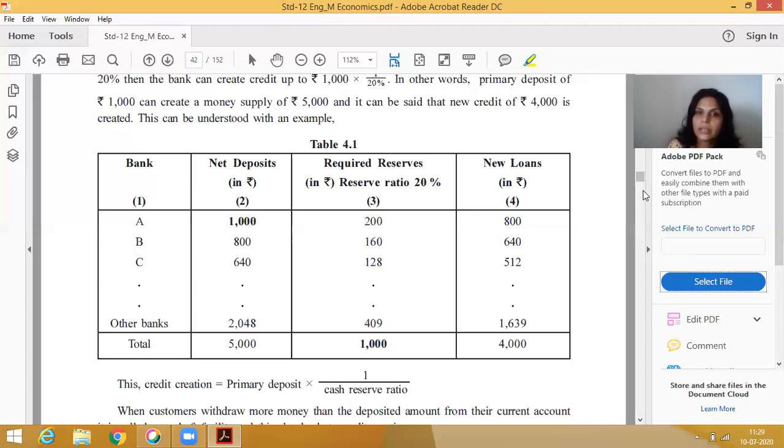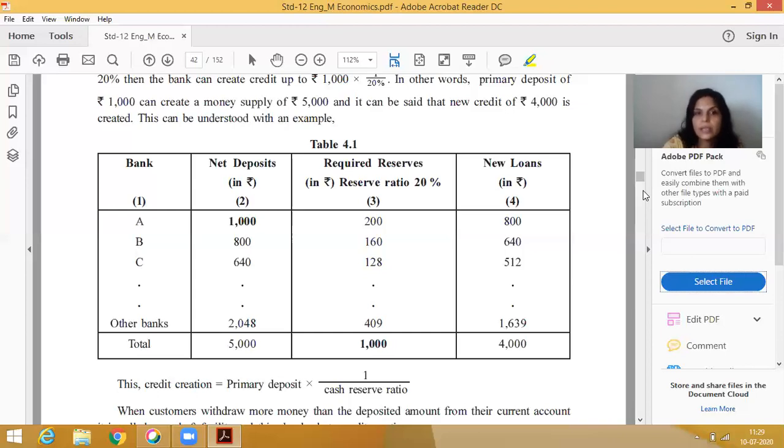1000 minus 200 equals 800, and these 800 rupees can be lent by the bank to person B. But person B will not use all of this 800 rupees, so person B will deposit these 800 rupees in the bank, maybe the same bank, maybe another bank.